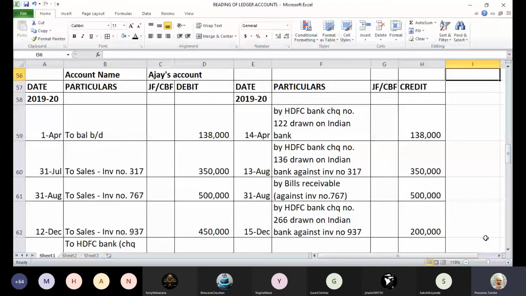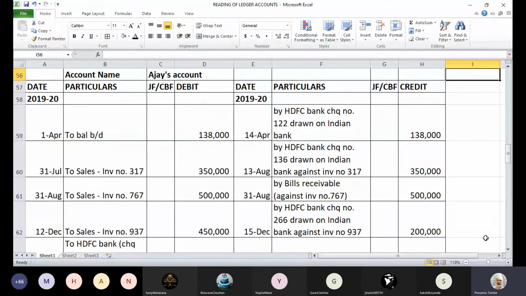Now the next task will be to find out the nature of transactions in this. Before we actually start analyzing the transactions, let us understand the nature of transaction. If you see the ledger account, it gives you an opening balance on 1st April, and then there are 2 or 3 entries related to sales. On 31st July, sales invoice number 317, then the same thing on 31st August, invoice number 767, and so on. And on the credit side, you have entries like amount received against invoice or bills receivable accepted against a particular sales invoice, and so on.